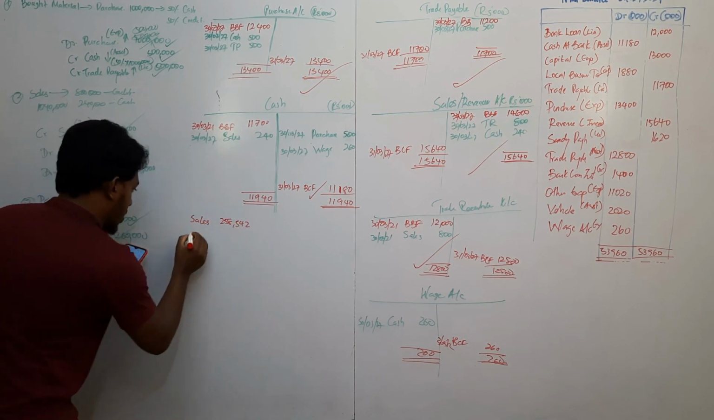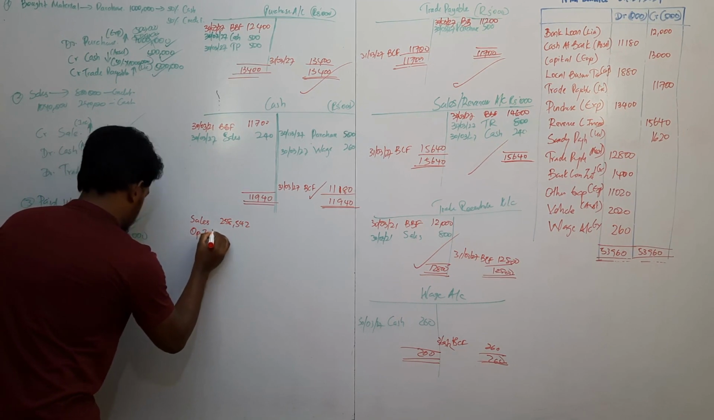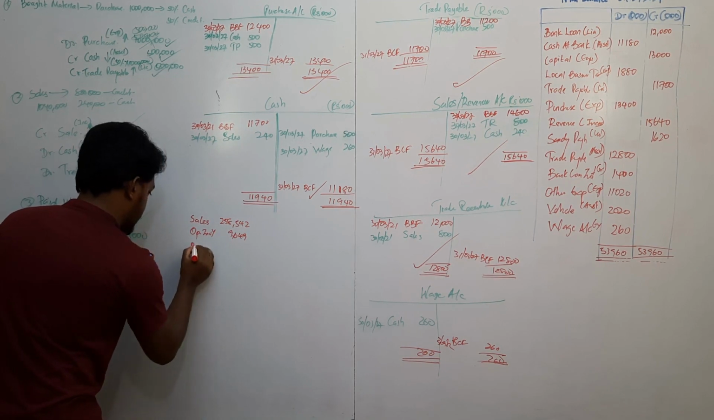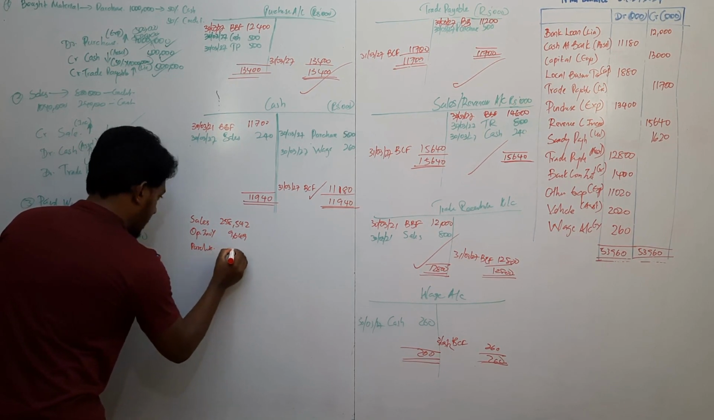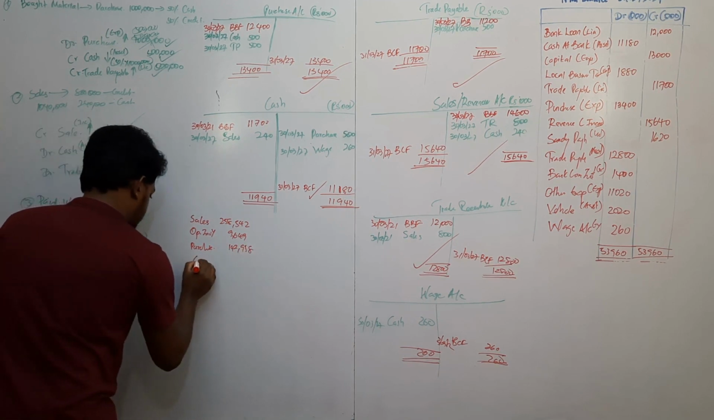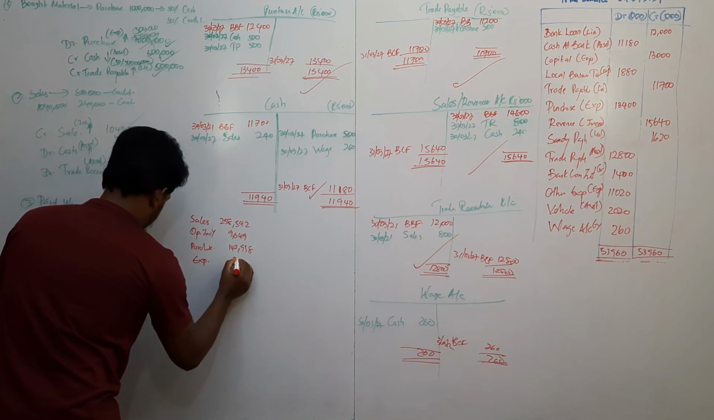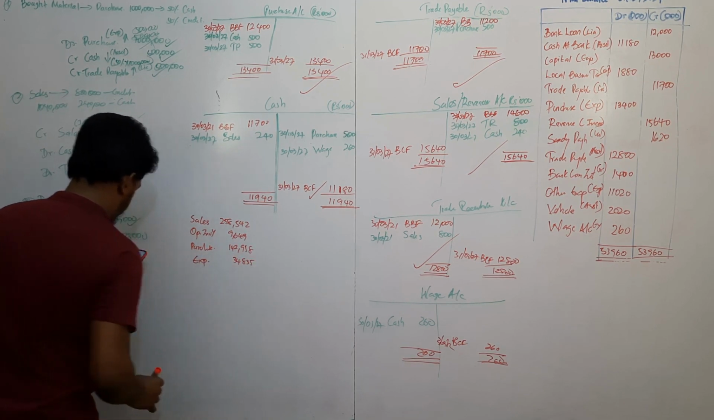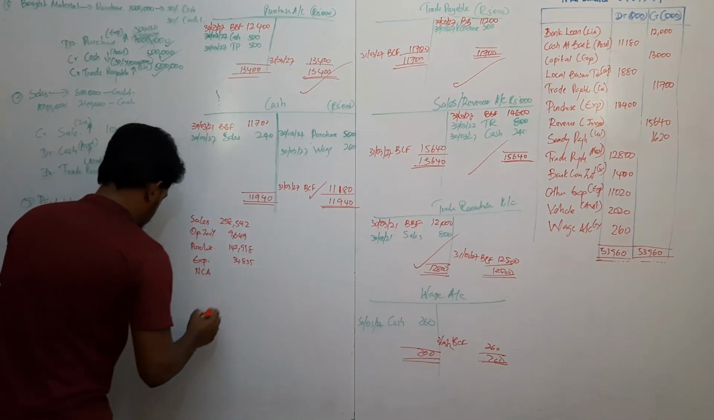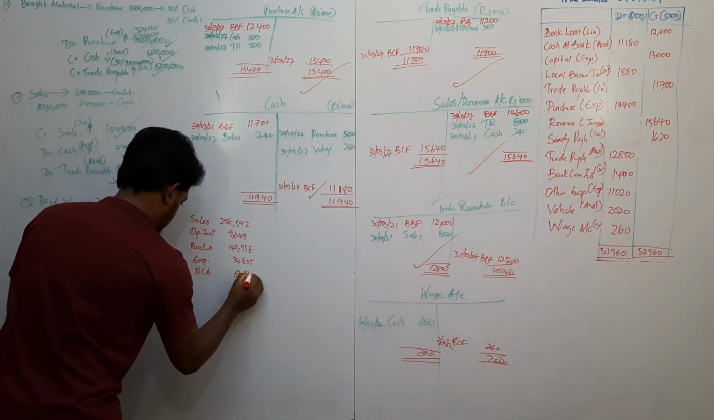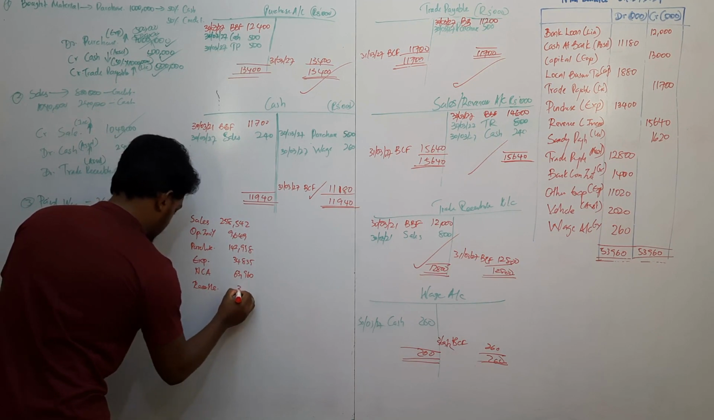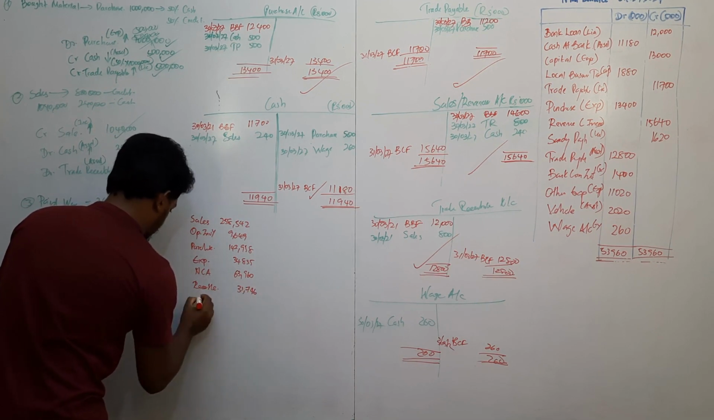258,542. Now opening inventory. Opening inventory is 9,649,000. Now purchase 1,042,958. Now expense 34,835. Non-current asset 63,960,000. Receivables 31,746,000.